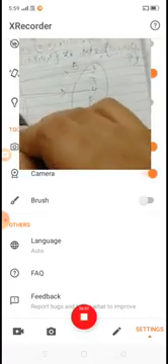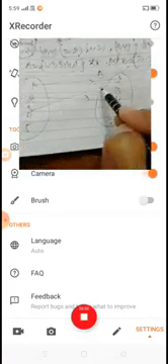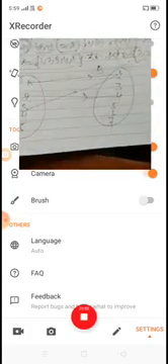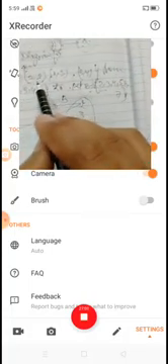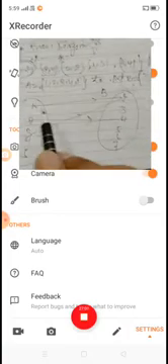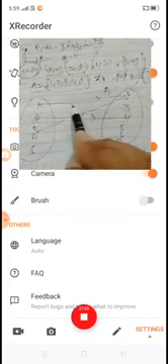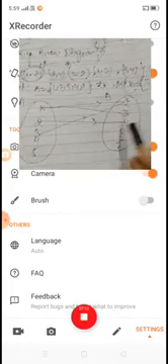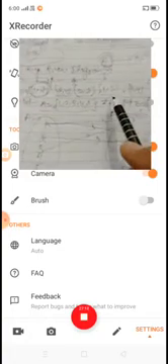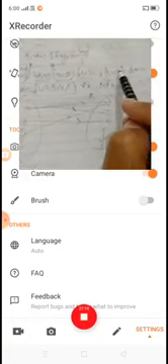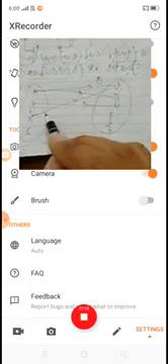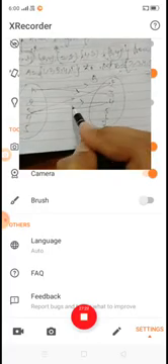Now the third relation, 3 2. So we write it in this way, 3 2. Now next one, 1 3, so we draw an arrow this way, 1 3. Now 3 4 is also related to R, so we draw 3 4.